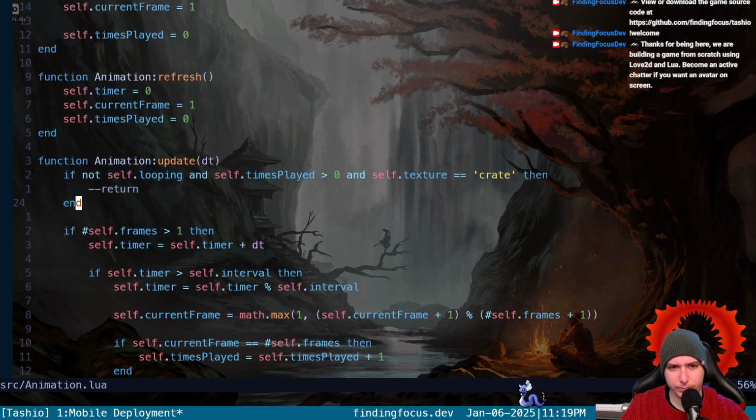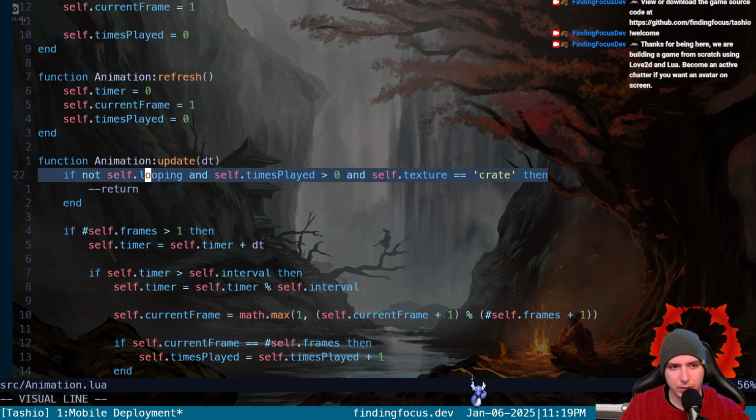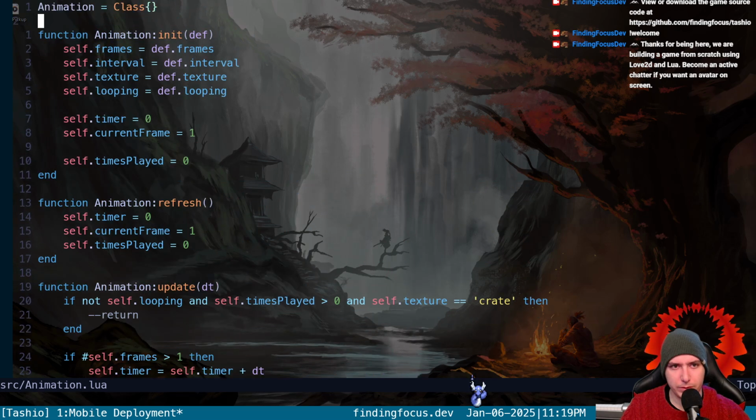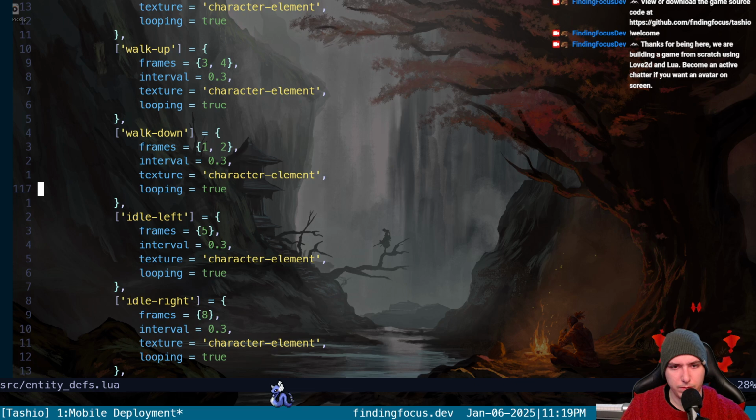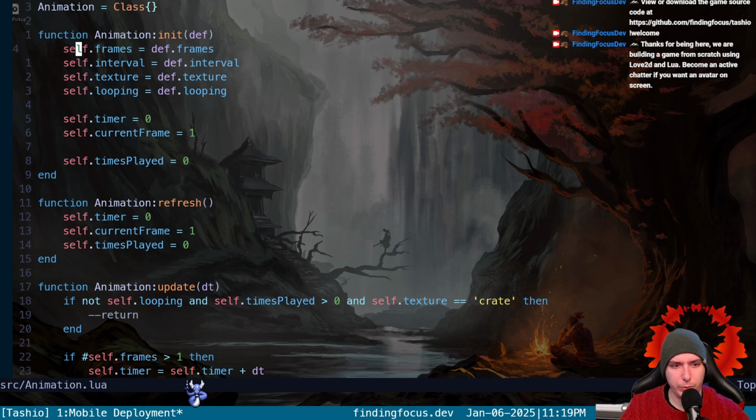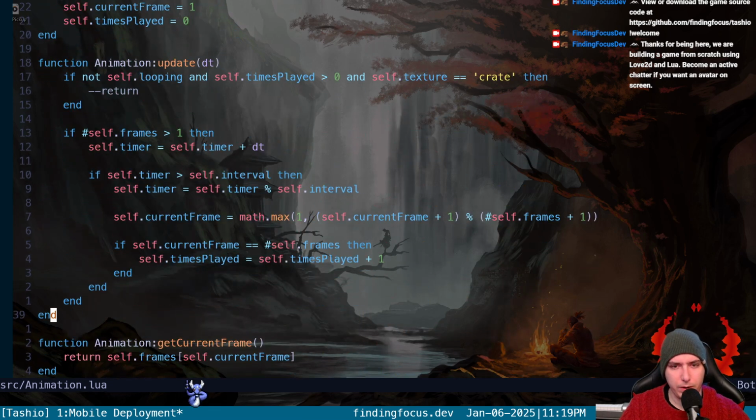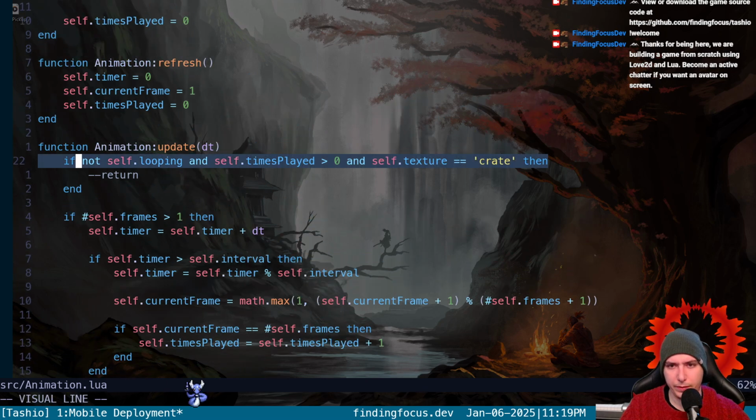So if we just do times played greater than 1 and not looping. So why is that wrong? Why is that self-looping? Did we spell something wrong? No. Everything else pulls fine. We know the frames and interval and texture pull fine because that's how we're cycling through the animation. It's just the looping.